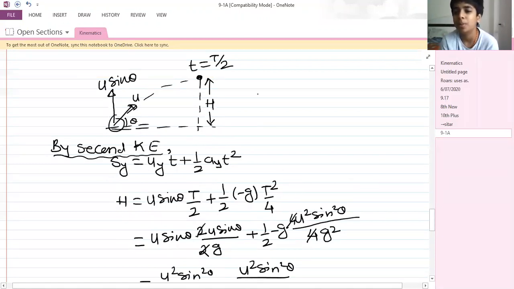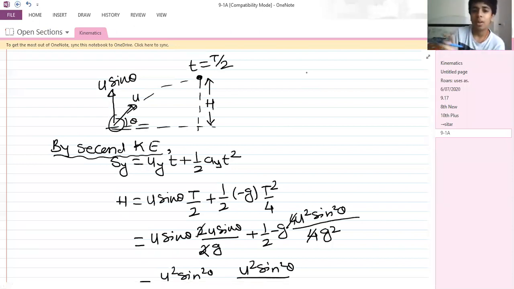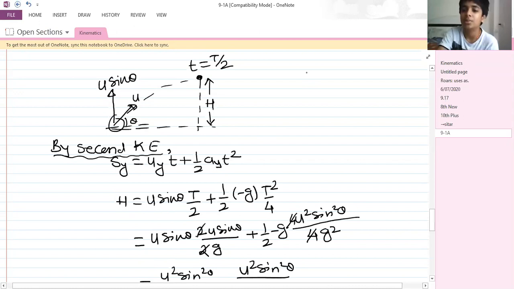See here, horizontal means which direction? X direction, sir. In x direction, what is the acceleration due to gravity? 0, sir. So the acceleration is 0 only. Okay, understood, sir.